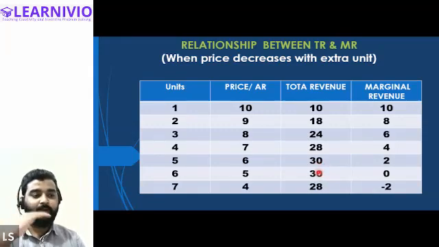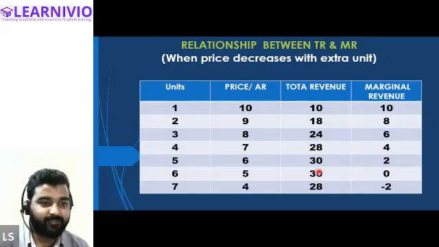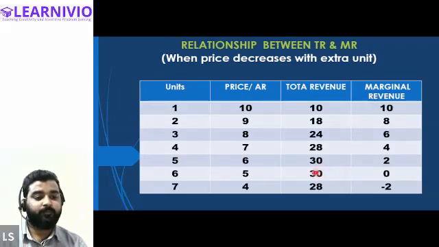So when there is no addition in the marginal revenue, total revenue remains constant, and being constant, it is also at its maximum value. Total revenue is maximum at the sixth unit. At 0 marginal revenue, total revenue becomes constant and reaches its maximum point. Is this clear to all of you?